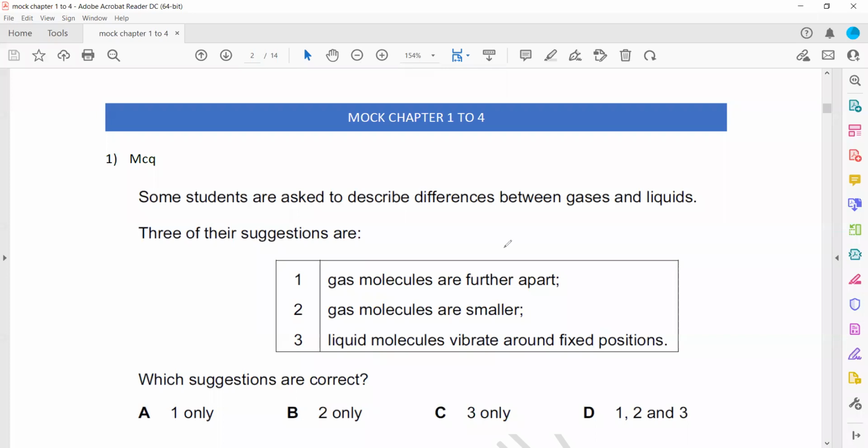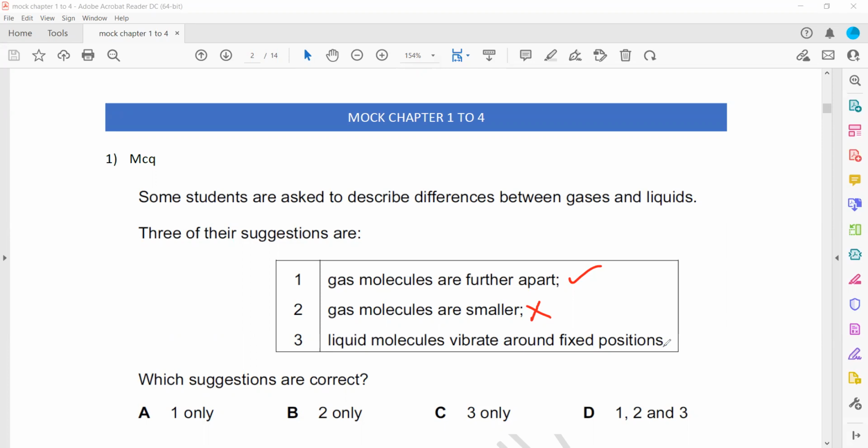When we check the first suggestion, the gas molecules are further apart. That's true. That is correct. Gas molecules are smaller. The size of the molecule does not affect the state. We cannot say a molecule might be larger or smaller in size, but that does not decide the state of the substance. The state of the substance depends on the arrangement of particles, like force of attraction and the distance or spacing between them.